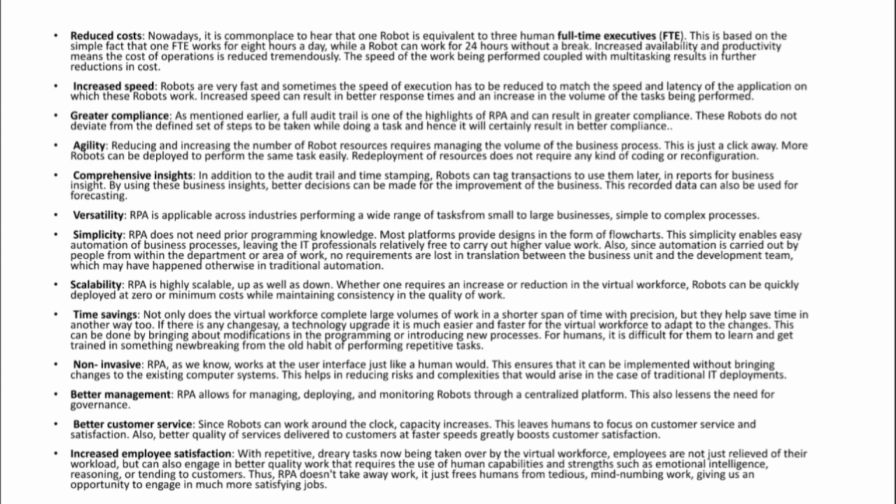Getting my point? So it will increase employee satisfaction. Employees are not concentrating on the tedious and repetitive tasks now, because the repetitive tasks are taken care of by RPA. Thereby they can concentrate on the more important work. So that's why RPA can increase employee satisfaction.